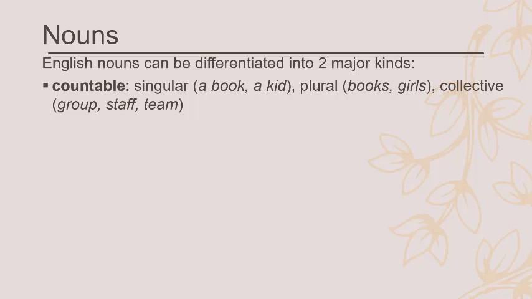And then we also have collective nouns. You have group, staff, and team. You can say the group is very strong, or the group are very happy. That can be singular or plural because it's collective. It's one group, but it has several members, the same as staff and team. A football team consists of 11 players, well, probably more, including those who are sitting on the bench.